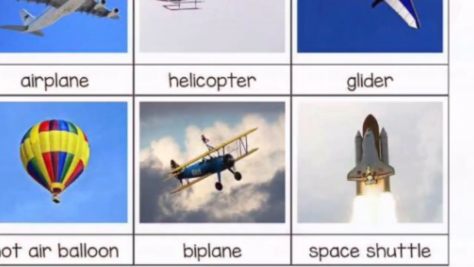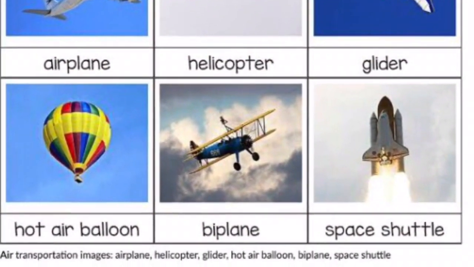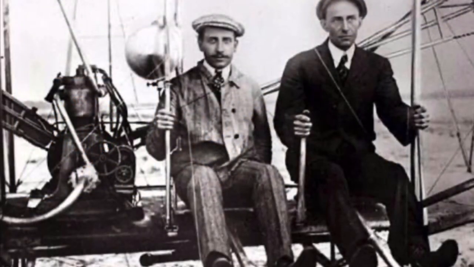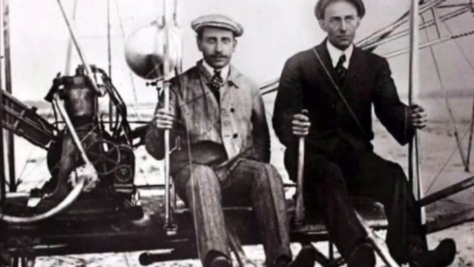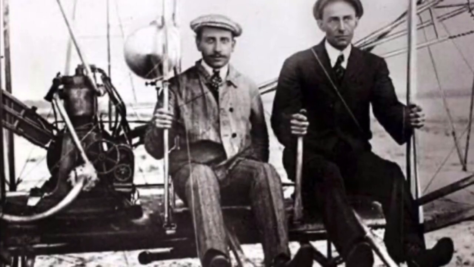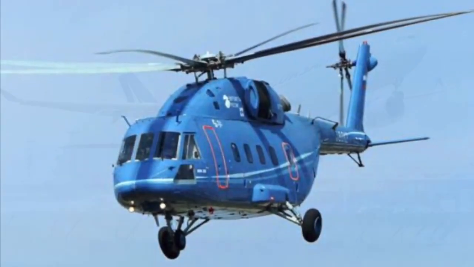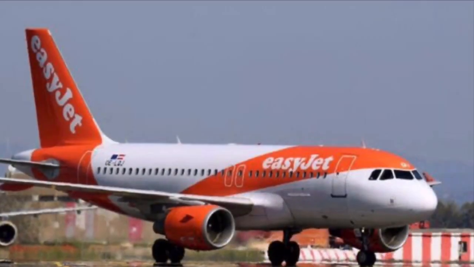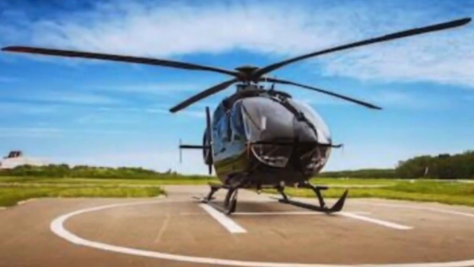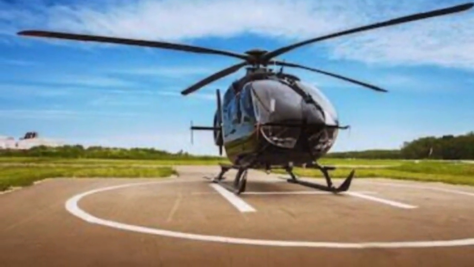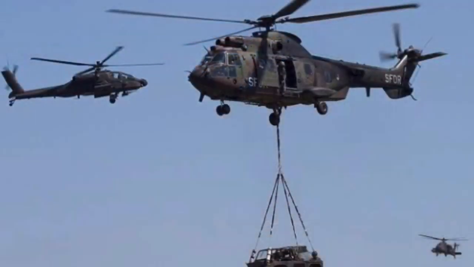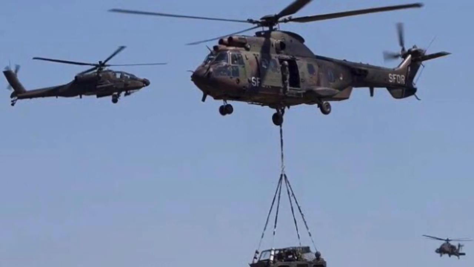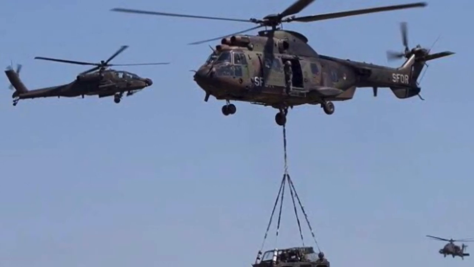Last type of transportation is air transport. Wright brothers were the first to fly a powered and controlled aircraft. Air transport majorly comprises helicopters and aeroplanes. Aeroplanes take off and land at airports. Helicopters land on helipads. Helicopters are also used for cargo transport and air support in times of natural disasters.